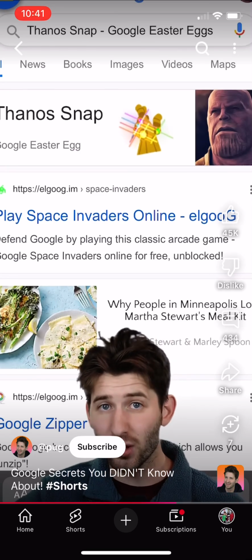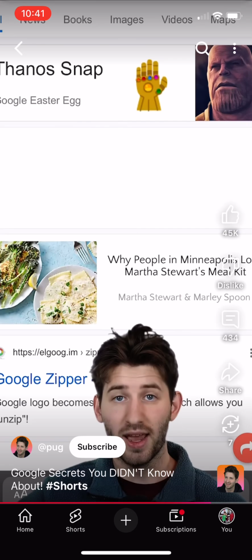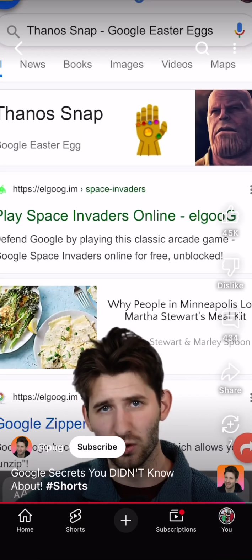If you type in Thanos and then click on the Infinity Gauntlet, some search results will start to vanish. And Google searches will start to drastically decrease. And then when you click on it again, it goes back to normal.